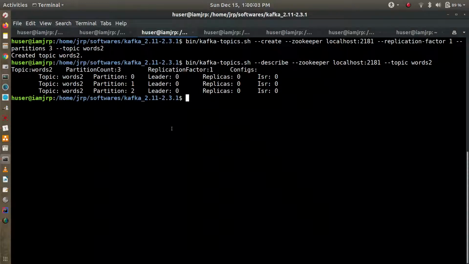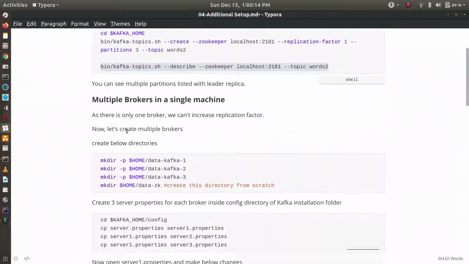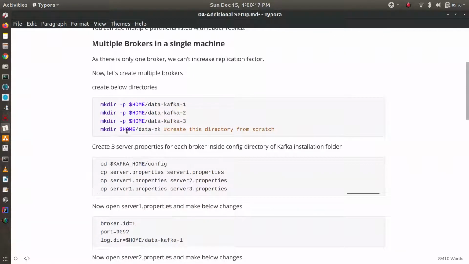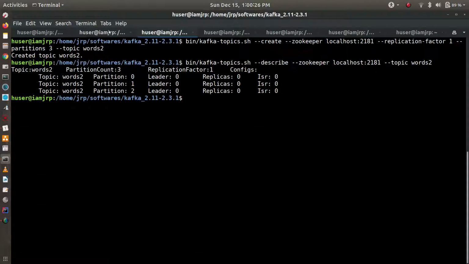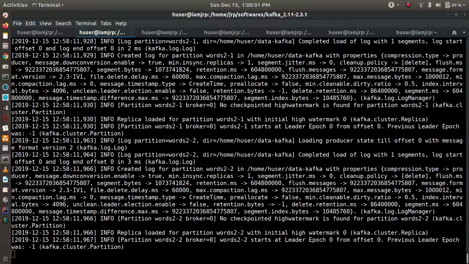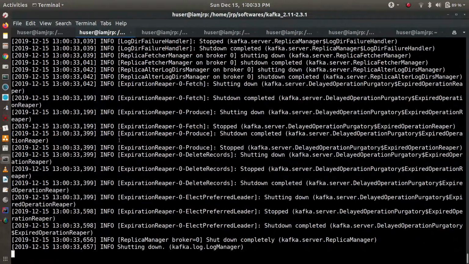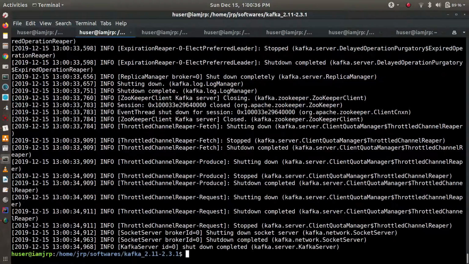So what we will do now, we will create multiple brokers inside this single node machine, and we will increase the replication factor. Let's start. So, multiple brokers in a single machine. As there is only one broker, we cannot increase the replication factor. Here is my topic created. Okay, that's fine. I'm just closing this broker because this is a single node broker. I will start from scratch.